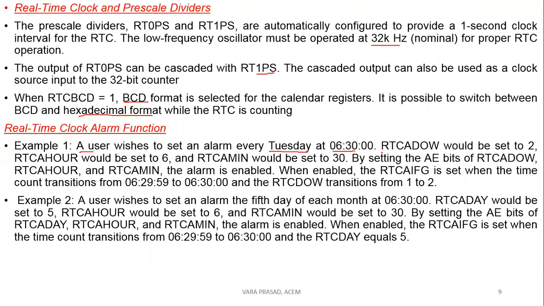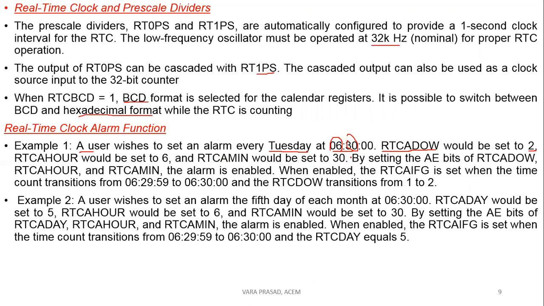You can use RTC alarm day of the week. 2 is Tuesday: Sunday is 0, Monday is 1, Tuesday is 2. So the day of the week is set to 2, hours is 6, and minutes is 30 in the RTC alarm minute.